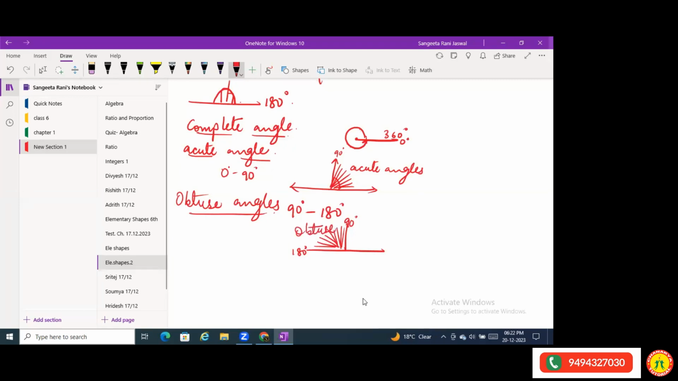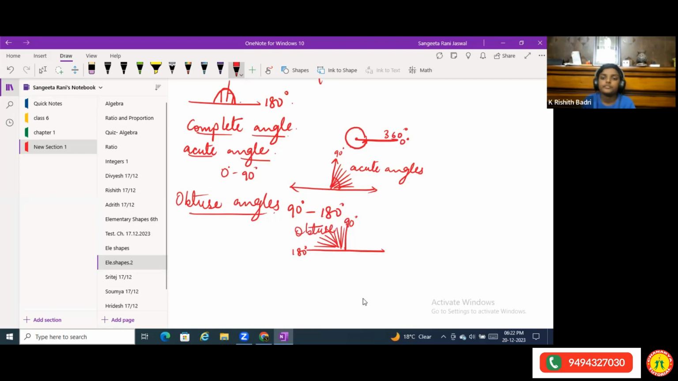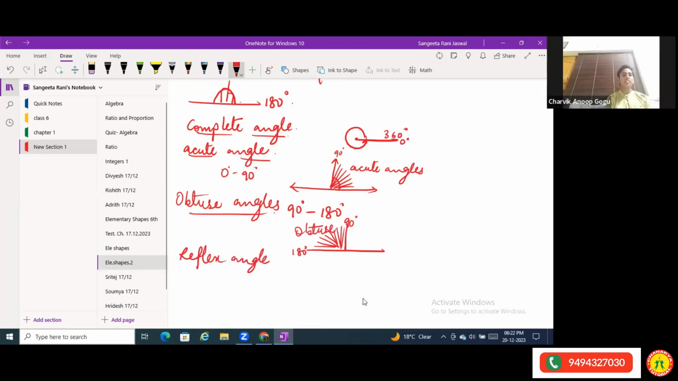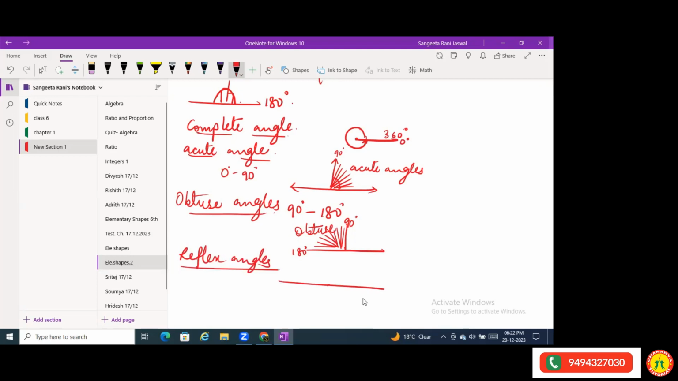Then we have reflex angle. Reflex angles are the angles which are in between 180 to 360. Great, very good. So those angles which are greater than 180 degrees but less than 360 degrees are all reflex angles.